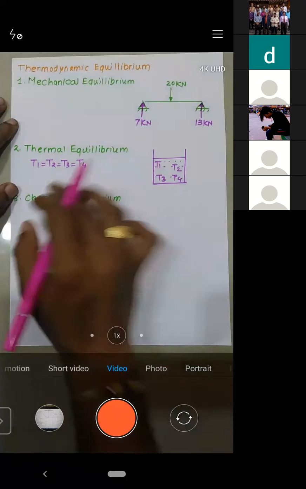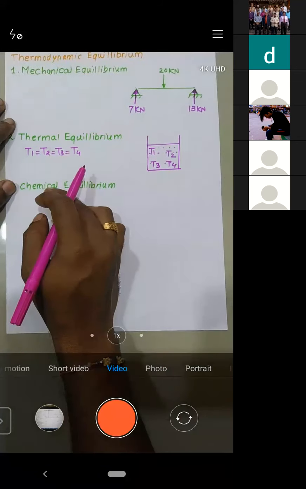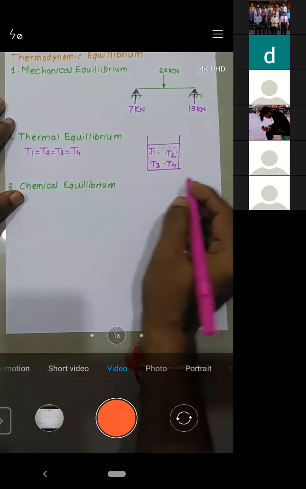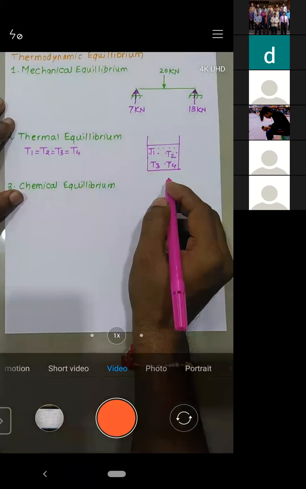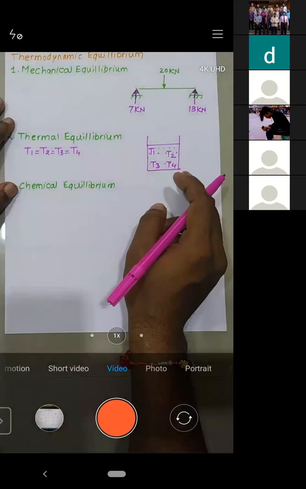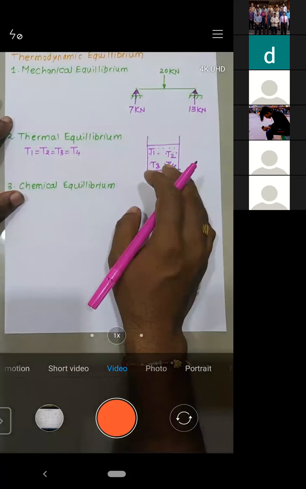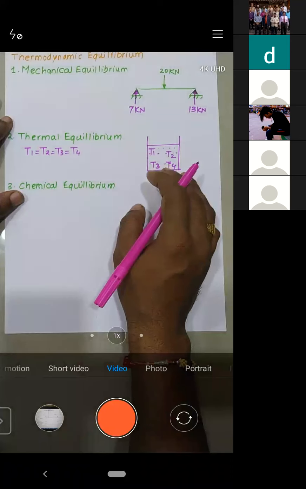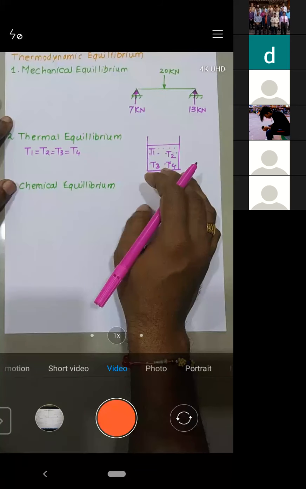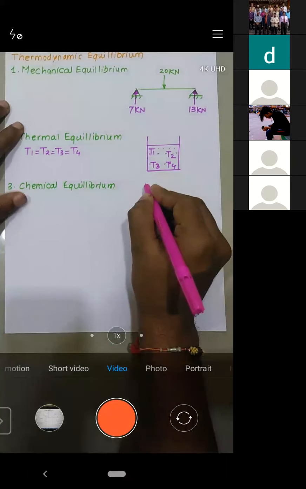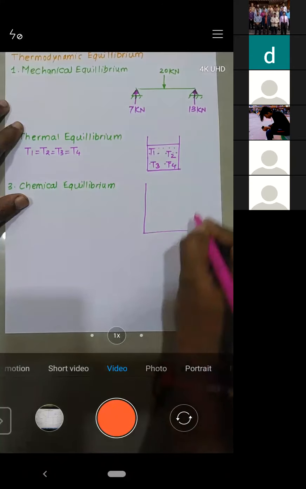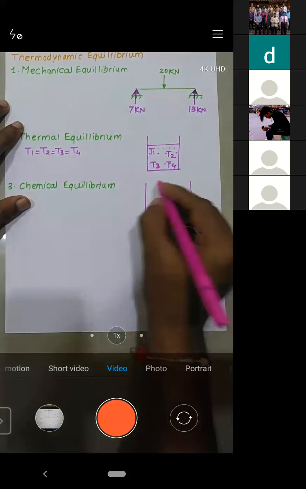Now the next point is chemical equilibrium. That means there should not be any chemical reaction within the system, so the chemical composition of the system should remain the same. Let me brief you with the same simple example.